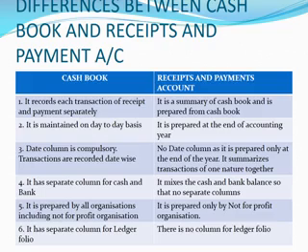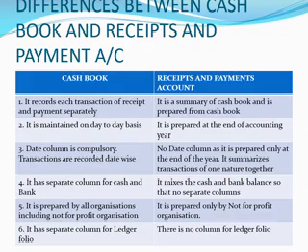It means a separate cash book is already prepared. From that cash book, we make a summary. For example, subscription might have been received in January, February, March. Like the different months, the members might have given the subscription. So all the subscription will be added as a summary and recorded on the receipt side of the receipts and payment account. That is the difference between the cash book and the receipts and payment account.